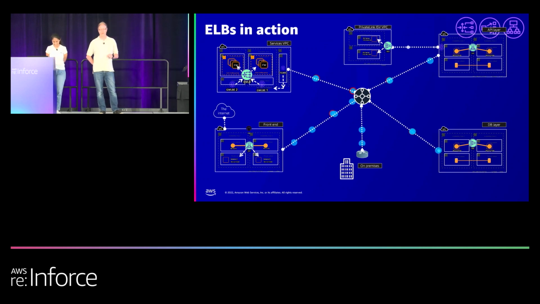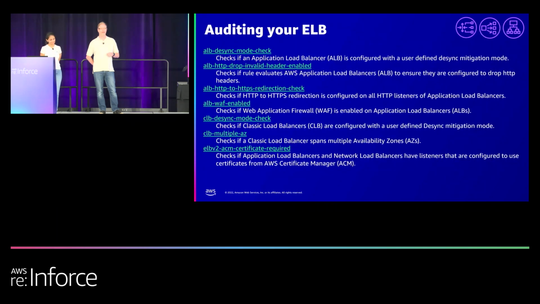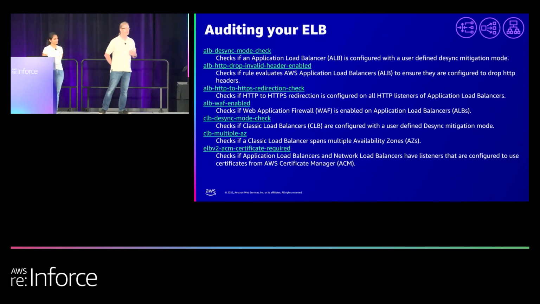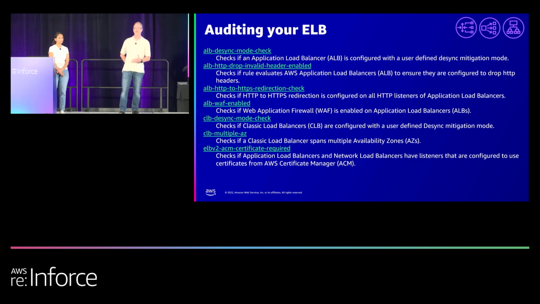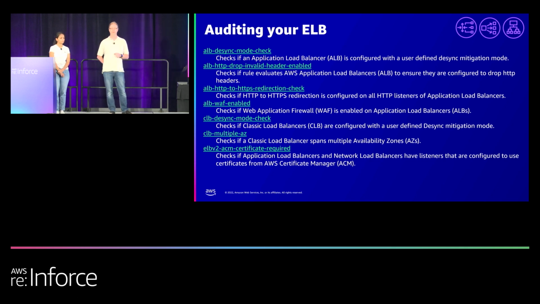So the last note that we want to give before we go is that not only do we want you to have a secure experience with ELBs and to be able to use all the security features that ELBs have, but we want you to also look at how those ELBs should be used if you have any type of auditing software. So you can do things like check to make sure that desync mitigation mode is on, or if you have WAF on, if your ALB is actually external. All of these things here in this slide, if you put it in slideshow, when you get the slide deck, you can click on it and it will actually take you to the API so you can use it within your workloads.